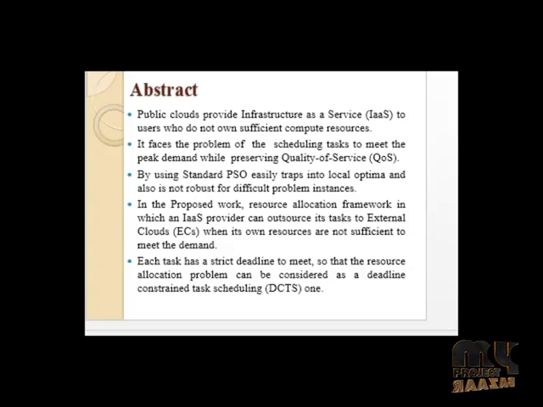In the proposed work, a resource allocation framework is introduced in which an IaaS cloud provider can outsource its tasks to an external cloud when its own resources are not sufficient to meet the demand. Each task has a strict deadline to meet, so the resource allocation problem can be constrained as a deadline constraint task scheduling problem.